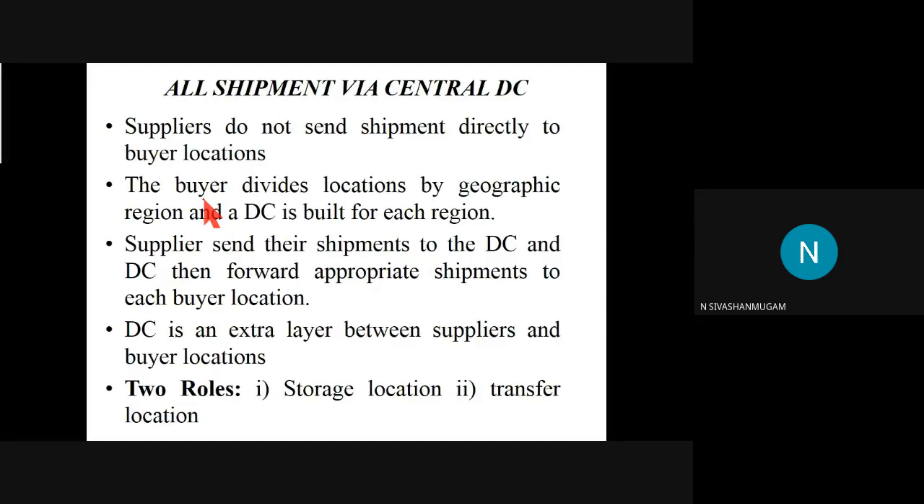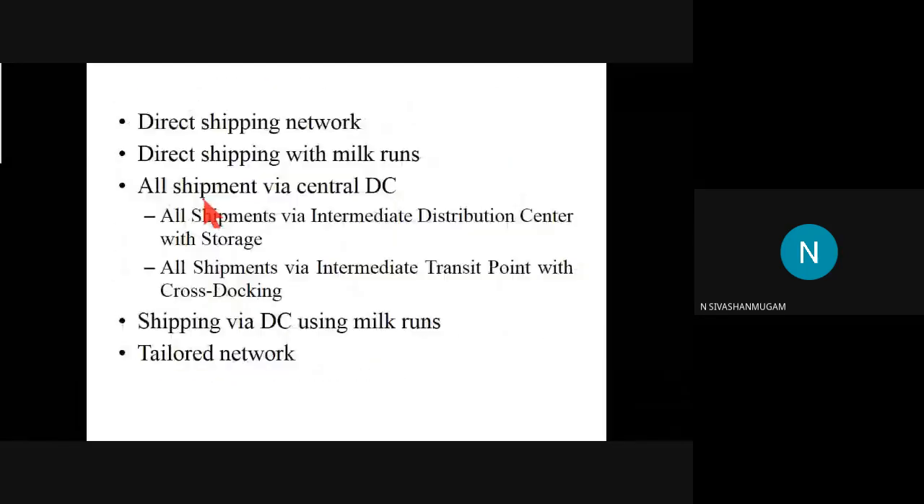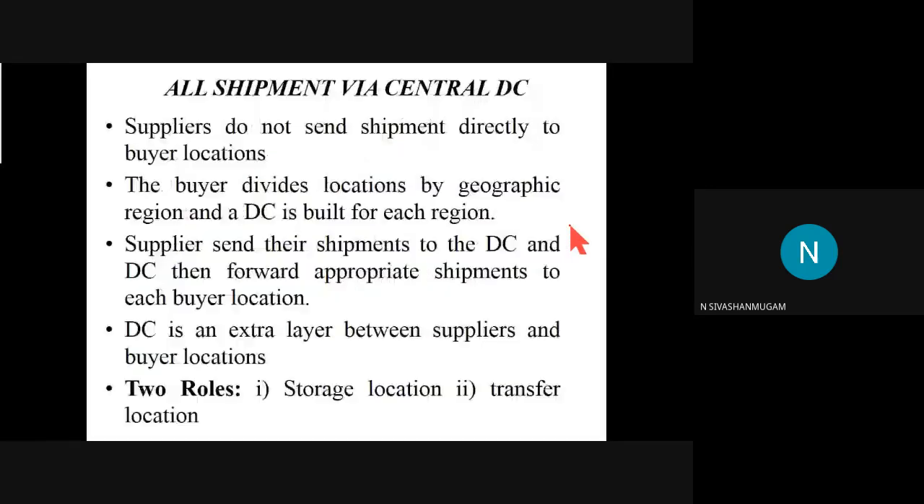All shipment via central DC. DC is nothing but a distribution center. By the name, we can identify the shipment via central DC: we are fixing one distribution center. A distribution center is nothing but a small type of storage.